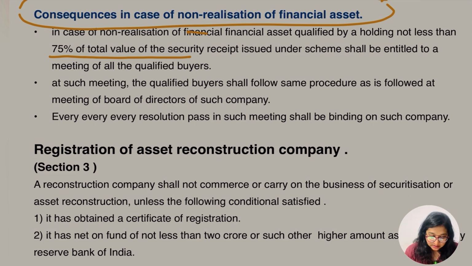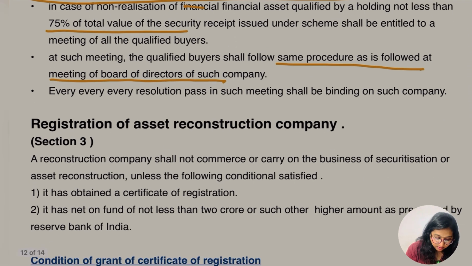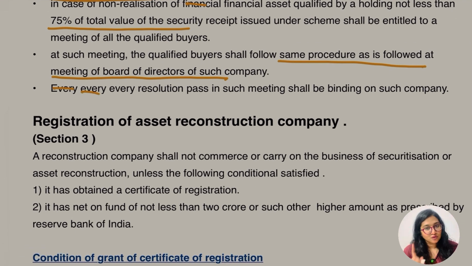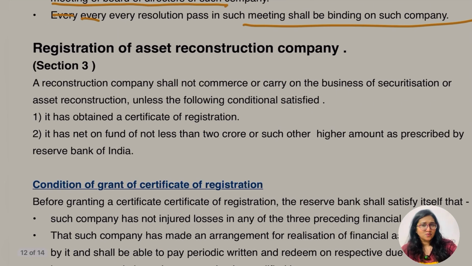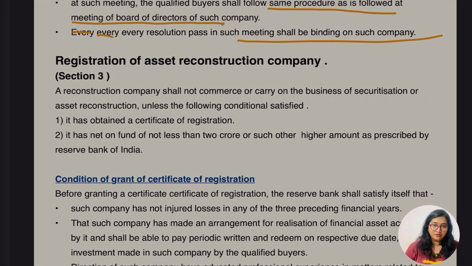At such meeting, the qualifying buyers shall follow the same procedure as is followed at the meeting of board of directors of such company. Every resolution passed in such meeting shall be binding on such company. So these are also very simple things written in this section. Let's go for the registration of asset reconstruction company, section 3.